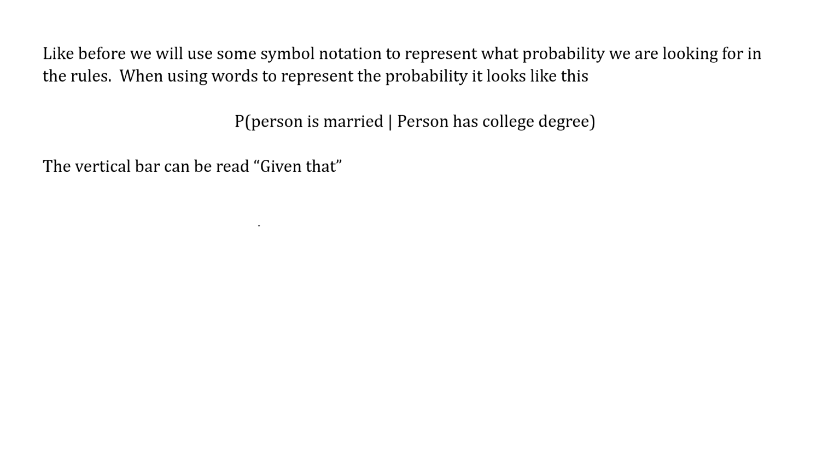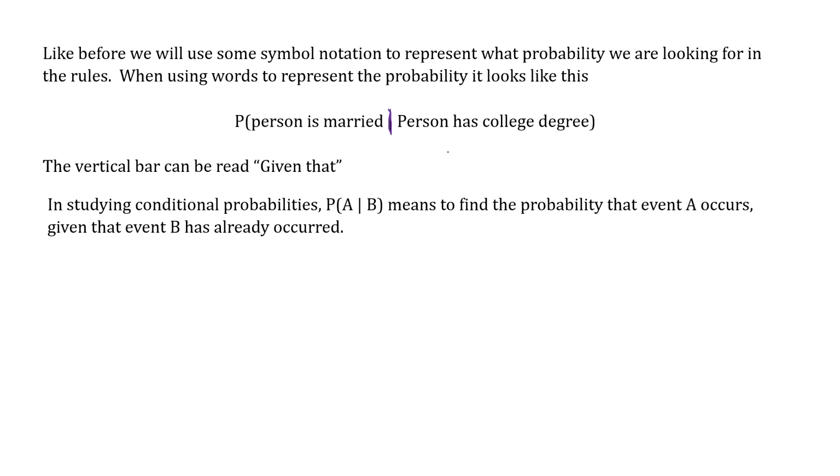So when we talk about the "given that" in symbols, you'll see this vertical bar all the time. That's the "given that" thing. So what is the probability a person is married given that the person has a college education? The second thing in the parentheses is the conditional statement we need to have satisfied first. So when you start seeing probabilities, it's A given B. This is the probability of A happening knowing that B has already occurred.